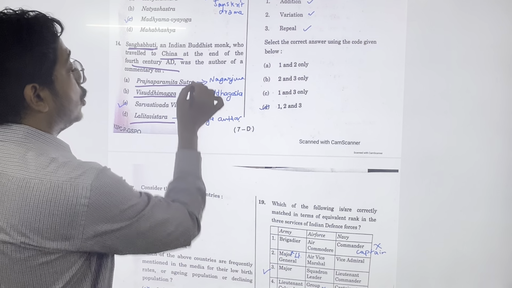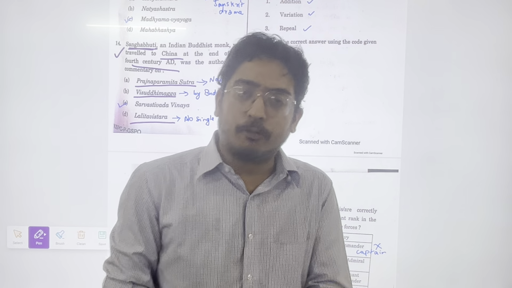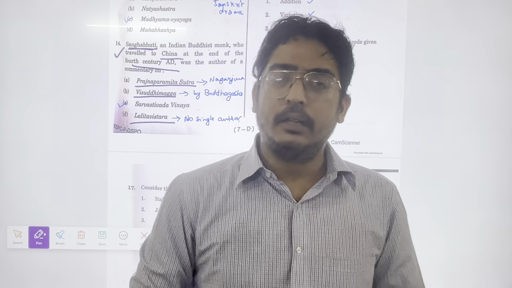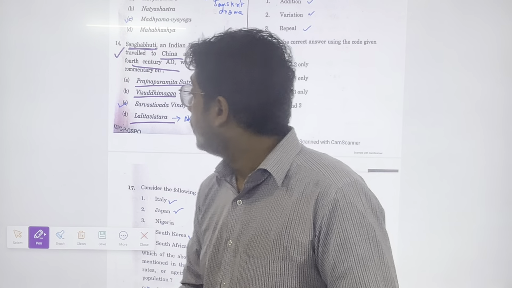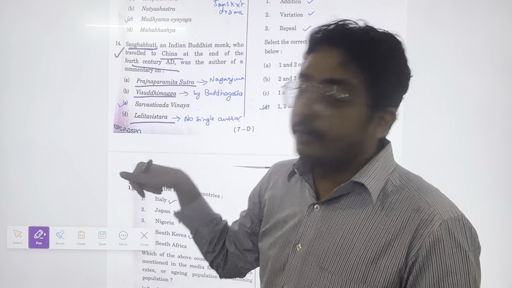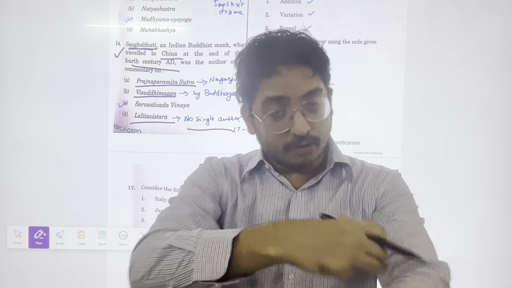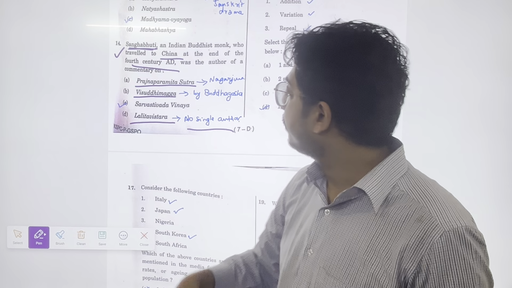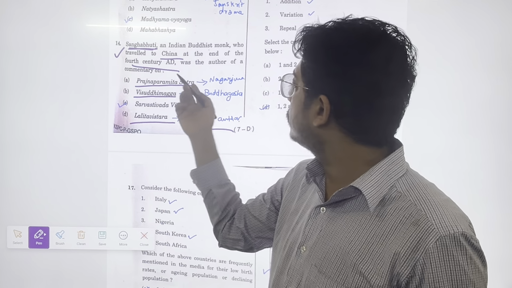Prajnaparamita Sutra, very famous, by Nagarjuna. If you do not know, because most of the students are not aware of Sanghabhuti, and even if you read Poonam Dalal's book, it's not directly mentioned anywhere. At least you can eliminate here, because Lalitavistara has no single author. It is a compilation of a lot of things. Visuddhimagga is by Buddhaghosa, we clearly know. Prajnaparamita Sutra is by Nagarjuna.